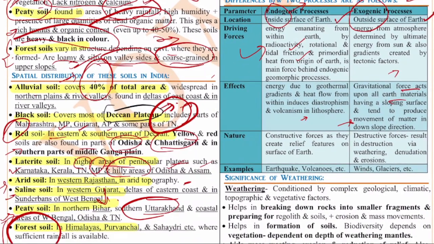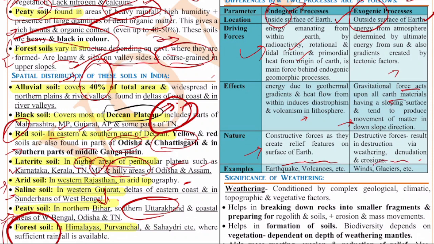Next, if you see the nature, for the endogenic, the constructive forces create relief features on the surface of the earth. And if you see the exogenic process, the destructive forces result in destruction via weathering, denudation and erosion. So this is about endogenic and exogenic. Now if you talk about the examples, earthquake, volcano, etc. are the examples of endogenic, and wind, glaciers, etc. are exogenic.